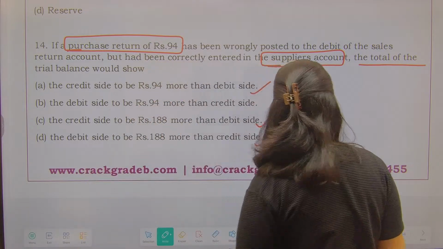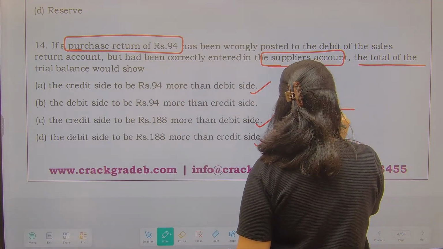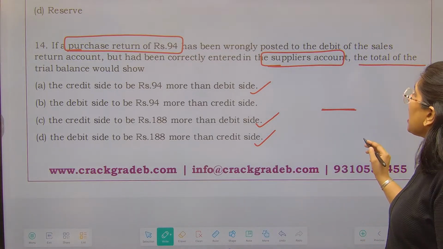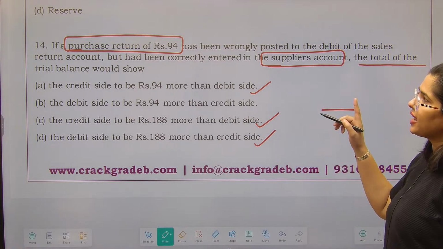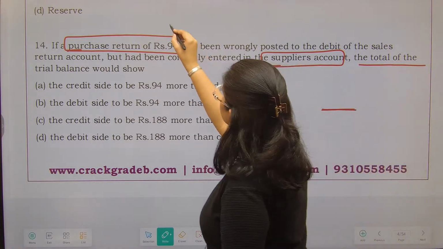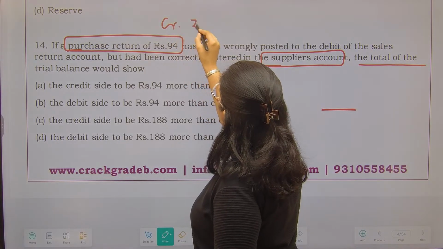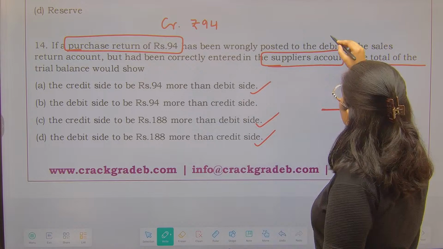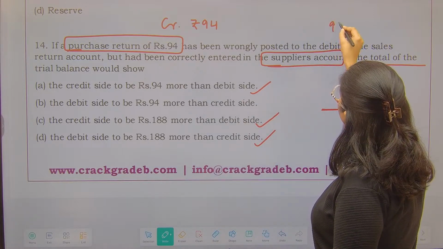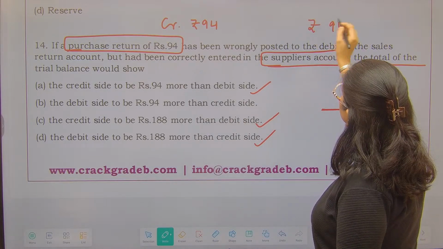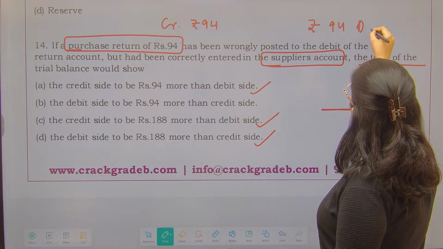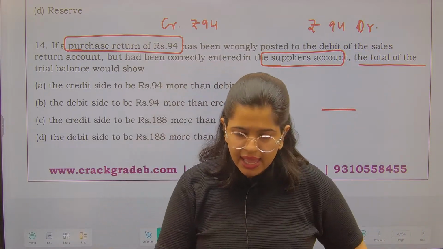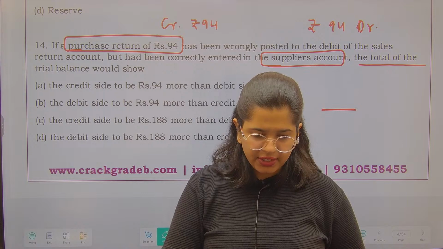Purchase returns should have been credited. ठीक है, आपको credit करना चाहिए था 94 rupees से. Great. But what you have done is you have debited with 94. ठीक है, आपने डेबिट कर दिया 94 से.